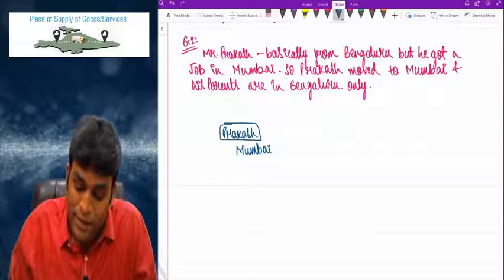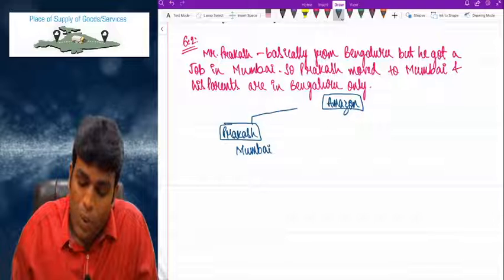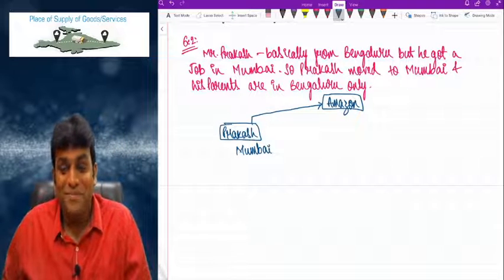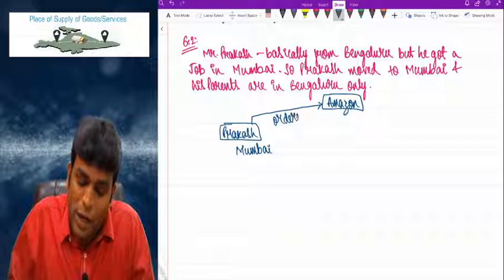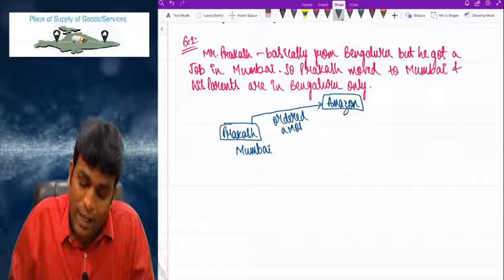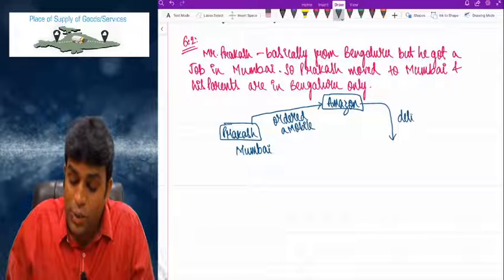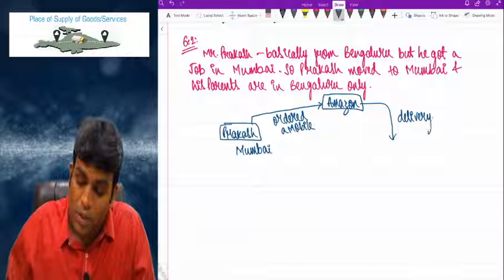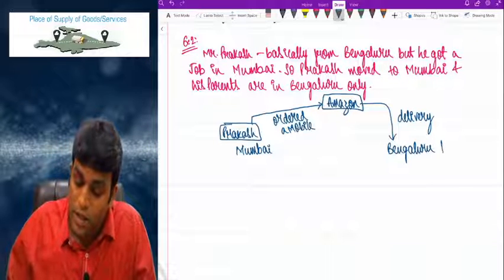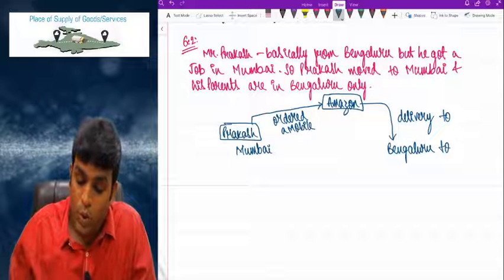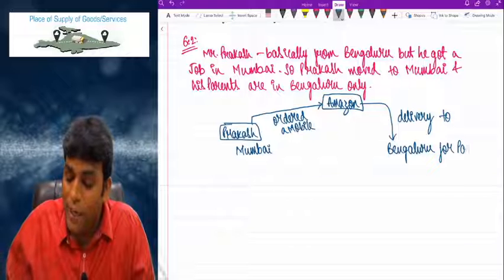Now what has happened? Prakash opened Amazon app. And he ordered a mobile and instructed Amazon to deliver at Bengaluru to parents.